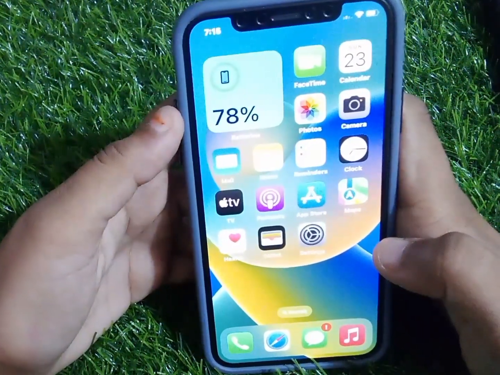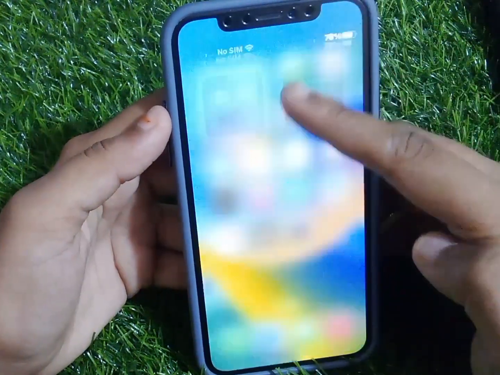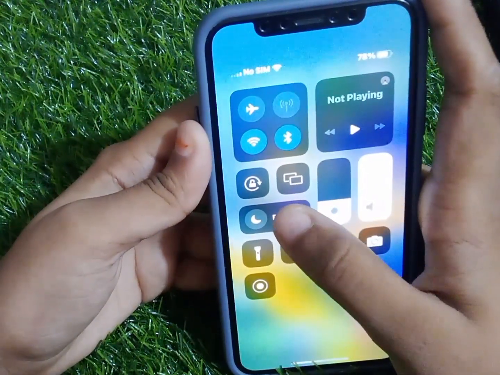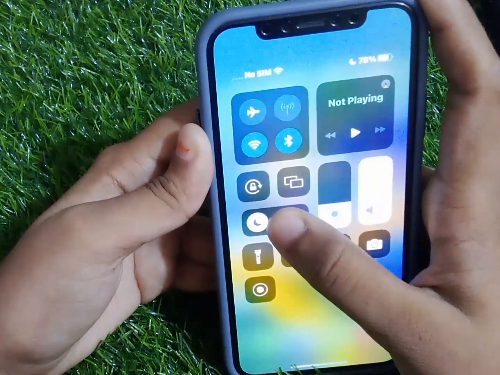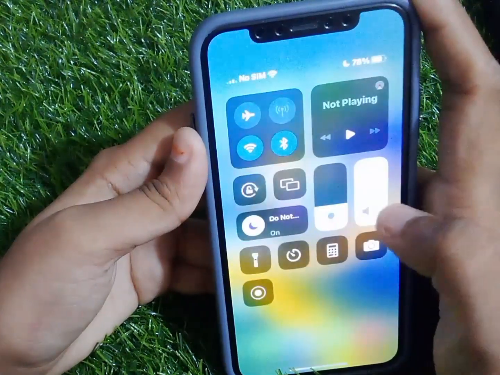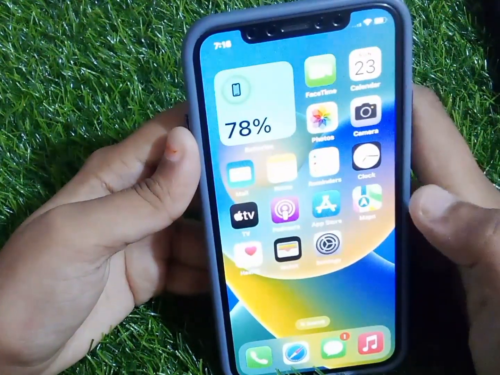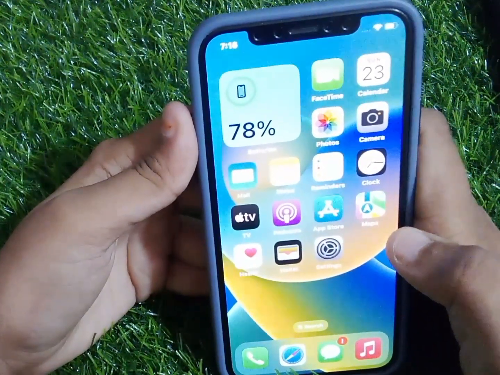If solution number 3 is not working, now applying this solution number 4. Solution number 4 is turn off focus. Open the control center. Focus toggle on. And turning toggle off. And problem is fixed.